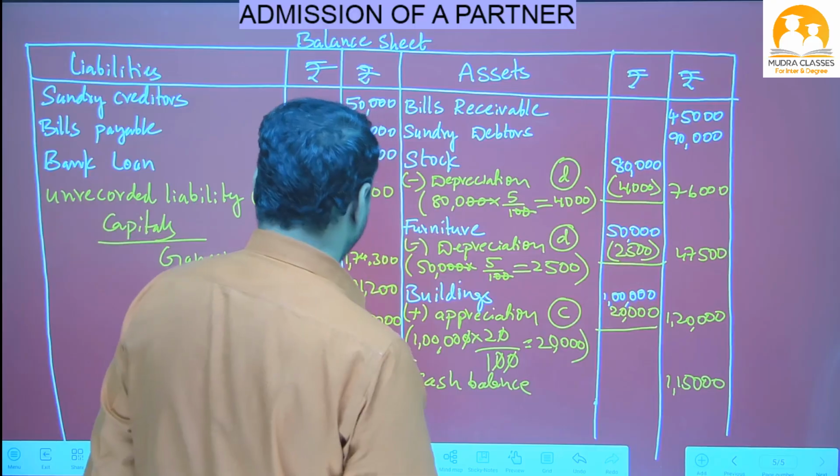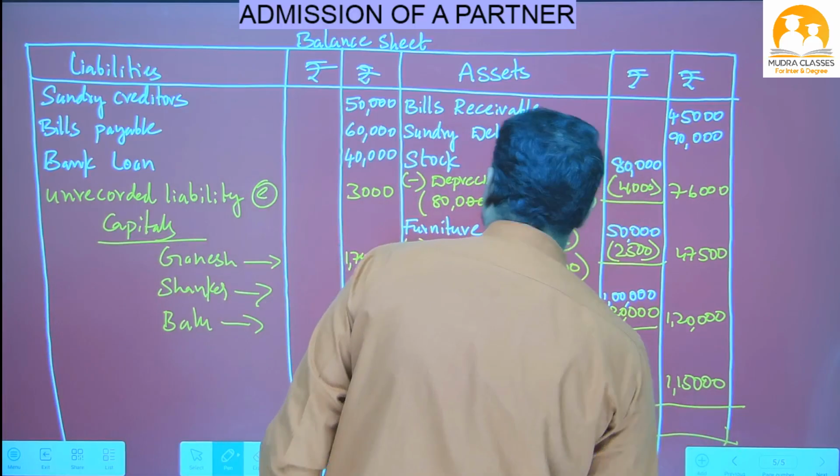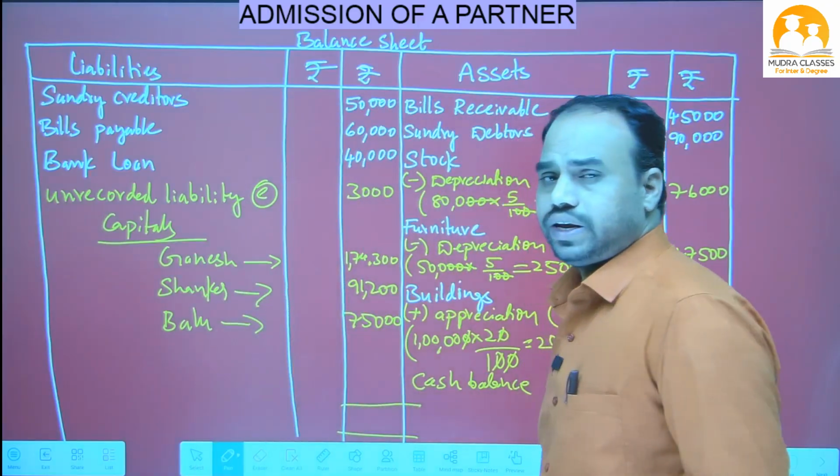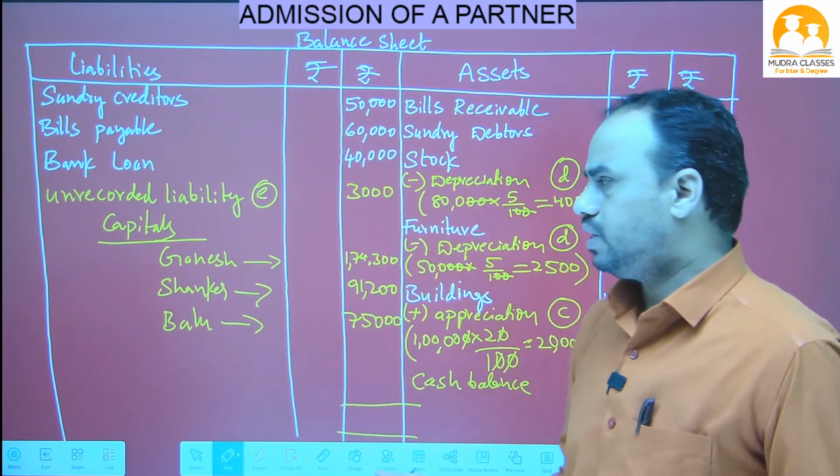Now we have to do the total on the asset side and the liability side. We will get the same answer. If you get the same answer, that is correct. If you do not get the same answer, that is wrong.